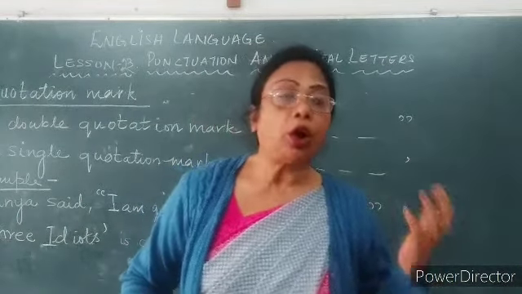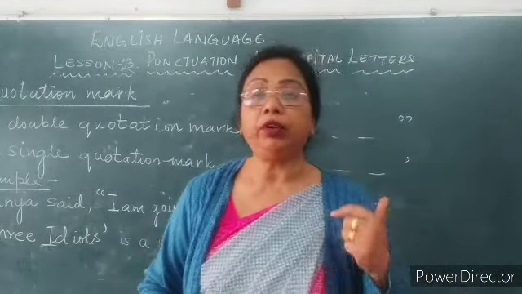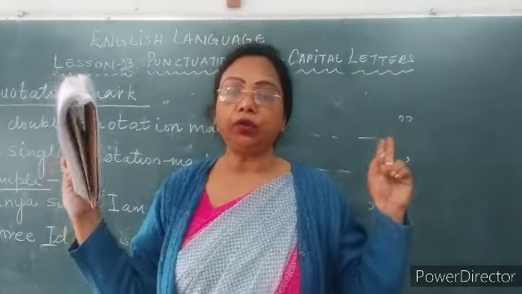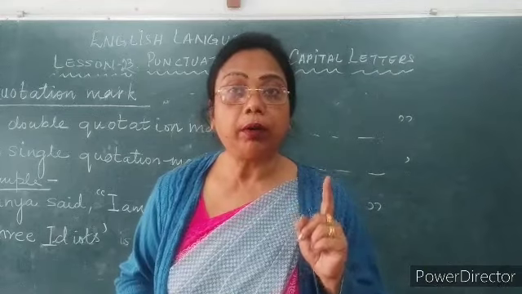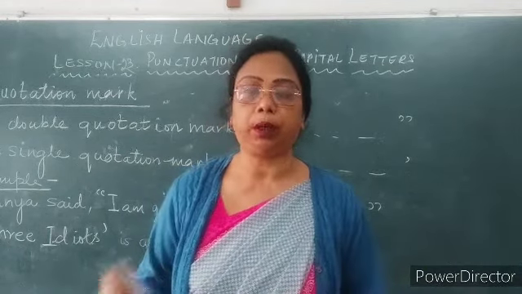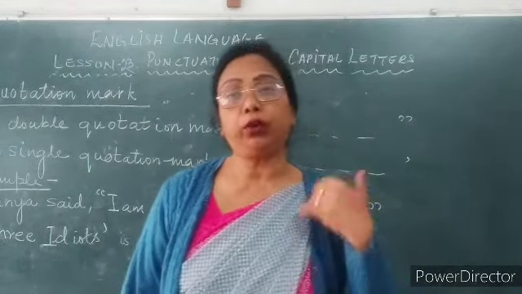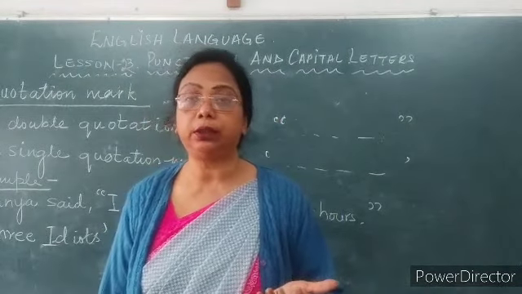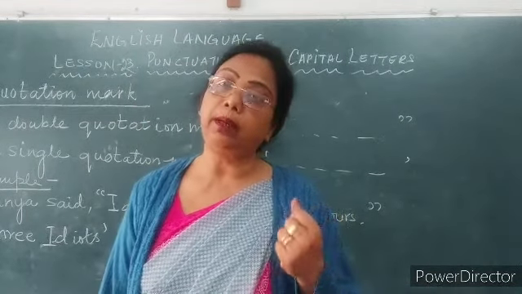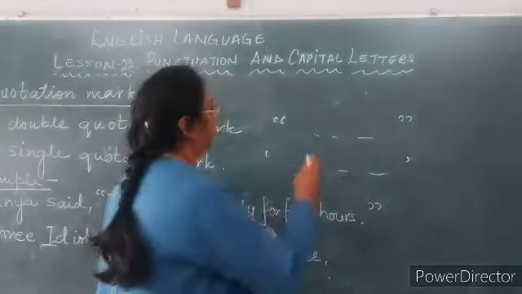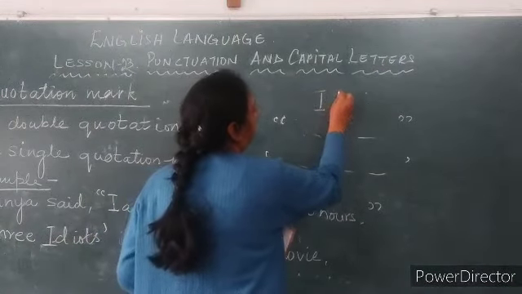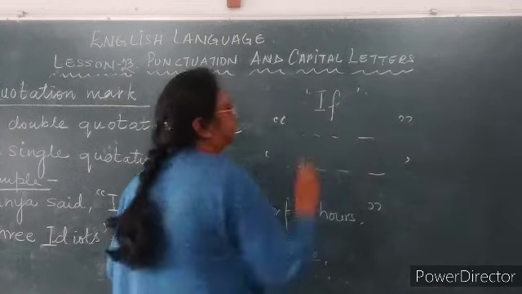If I say Robinson Crusoe is a very interesting story, Robinson Crusoe will be in inverted commas. Single or double? Single inverted commas. Any name of a poem when you are quoting in your answers should be in single inverted commas. If is the name of a poem, you will write 'If' in single inverted commas.